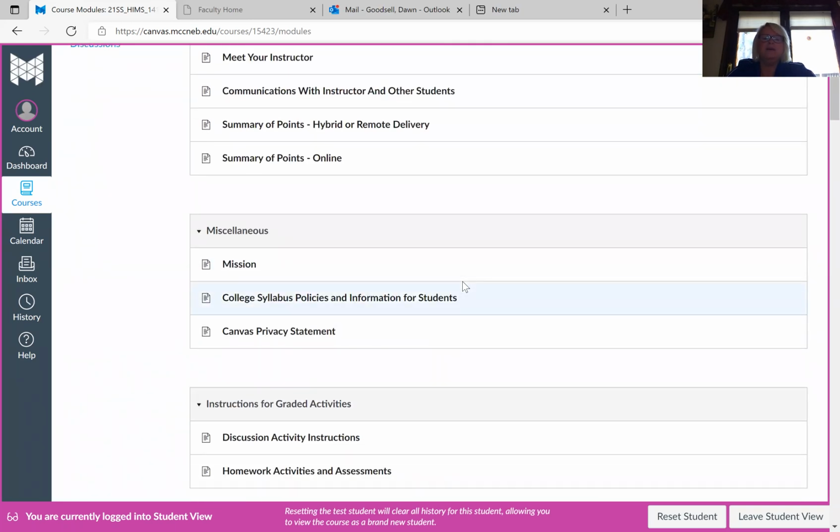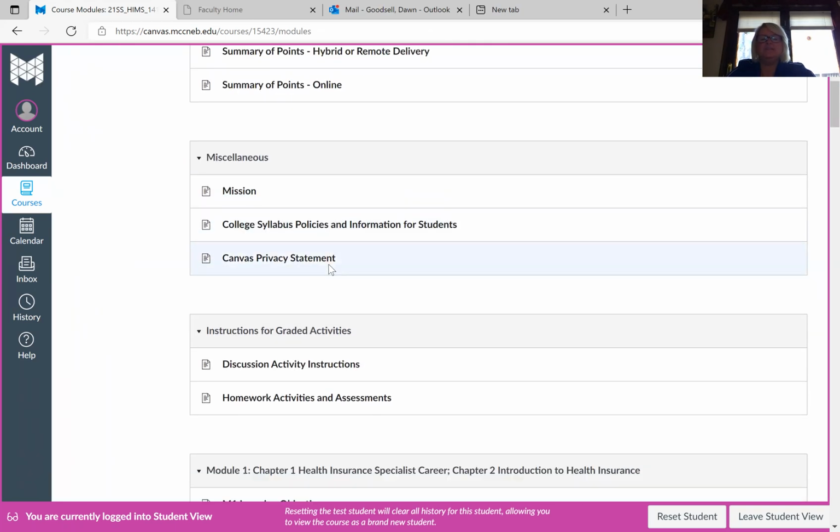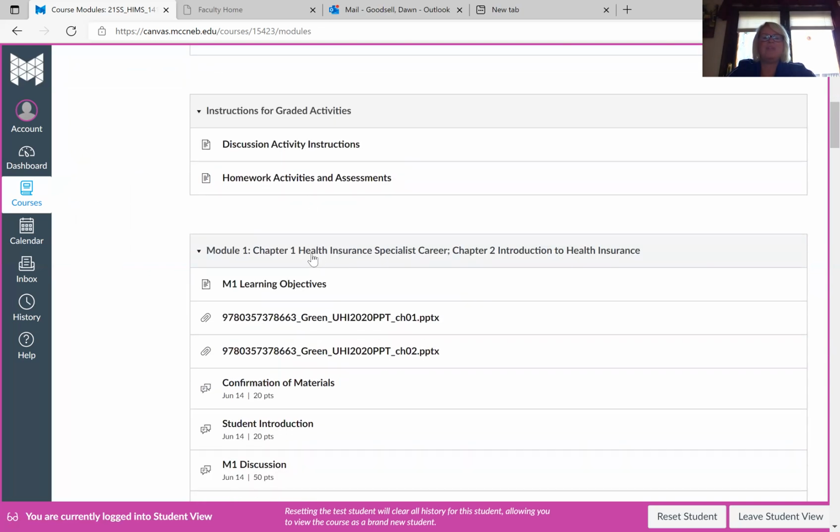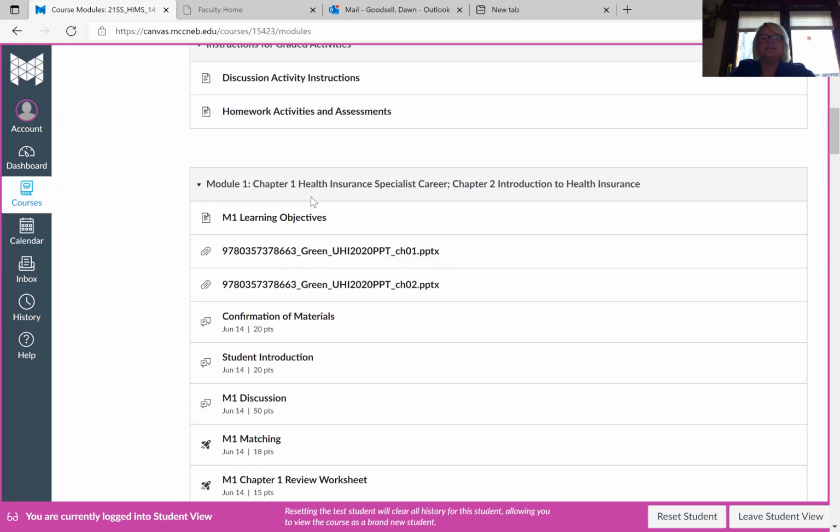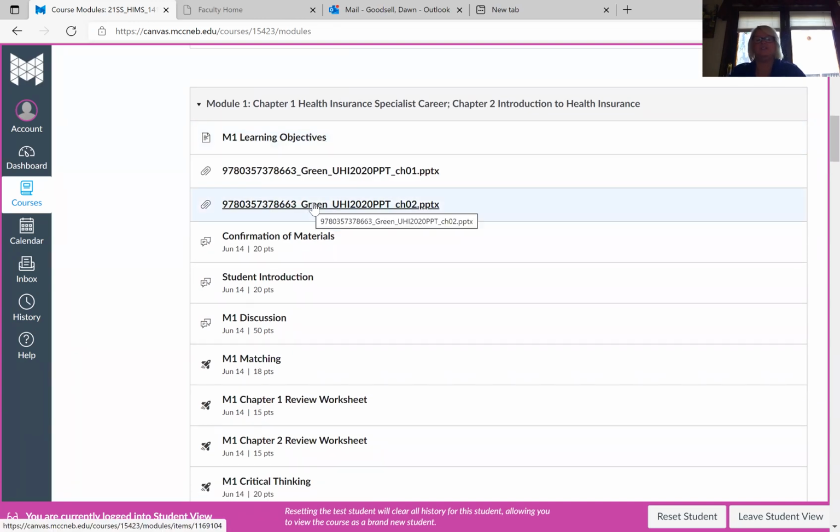All right. Next is miscellaneous information, just basically the mission statement and college policies for students and the Canvas privacy statement. We have how we're going to grade here. We've got instructional grades, the discussion activities, and the activities and assessments. And then we get into your modules.